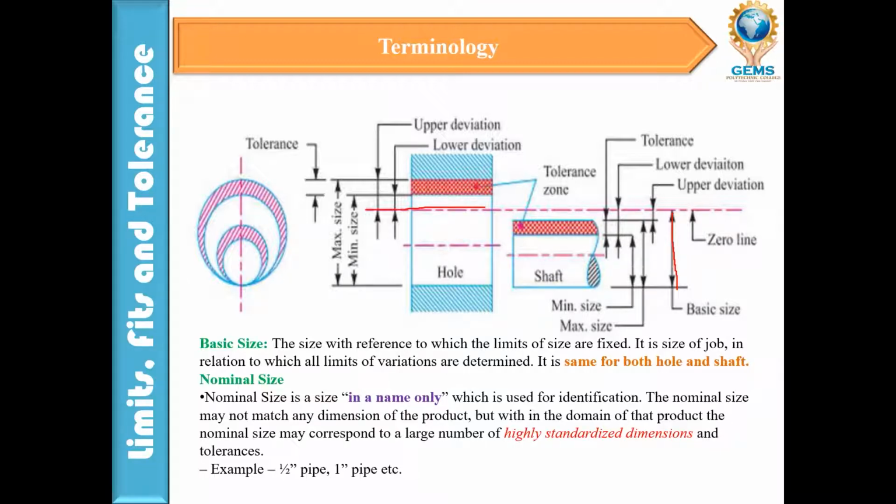There is no dimension; it is not 25 mm, 30 mm or 40 mm. It may be 1 inch size, half inch size, 3/4 size, 2 inch size, 4 inch size. It is a name only, but it does not match any dimension of the product. This is the nominal size.